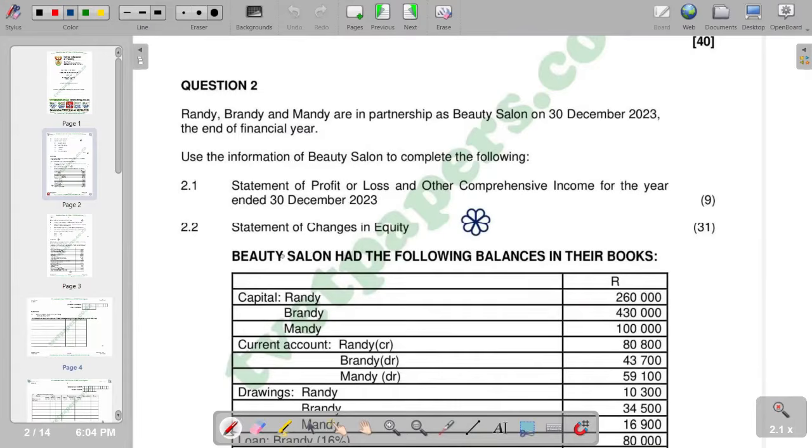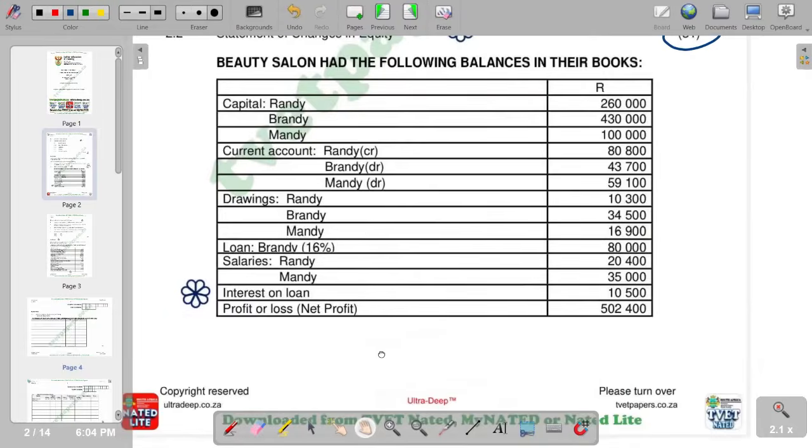In the first part, we have to prepare the statement of profit or loss and other comprehensive income for the year ended 30 December 2023. Of course, we have a total of 9 marks. We go to the second part, the statement of changes in equity, with a total of 31 marks. We are given that the beauty salon had the following balances in their books, which we can just go through.